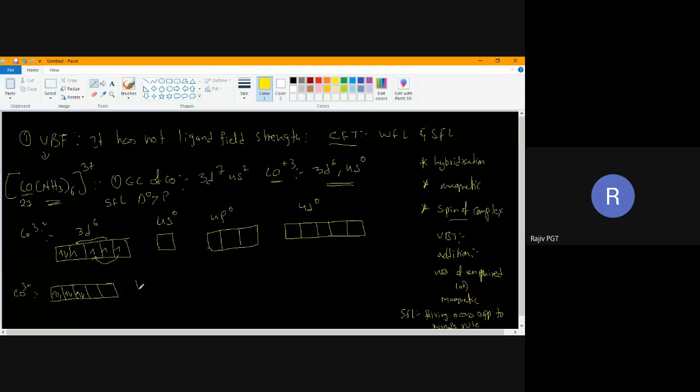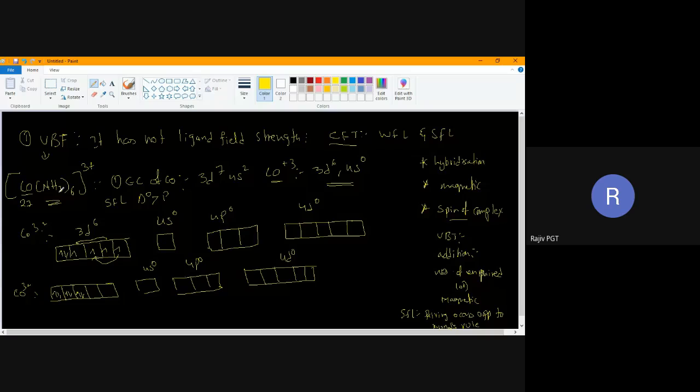After this, the same orbitals are left over: 4s0, 4p0, 4d0. Now tell me, how many orbitals do I require in this complex? 6. Good. I require 6 because here 6 ligands are there.